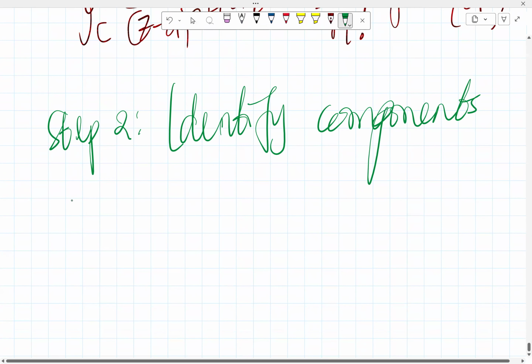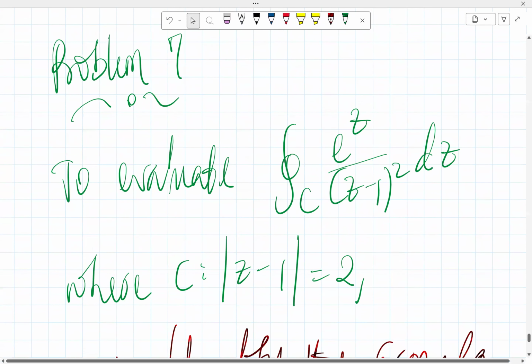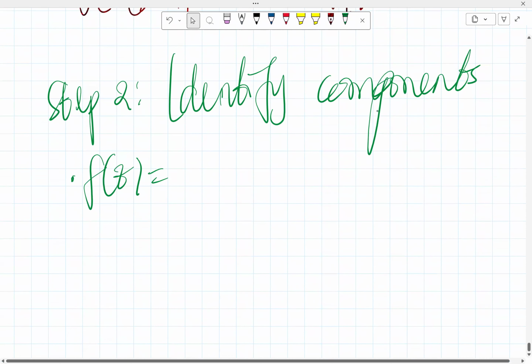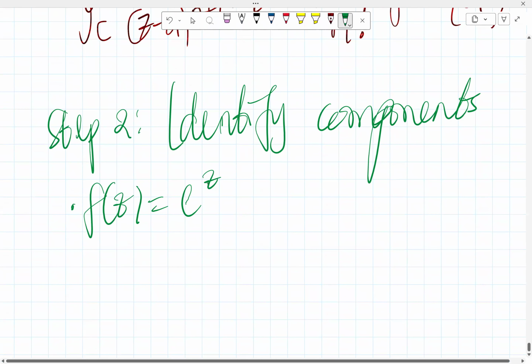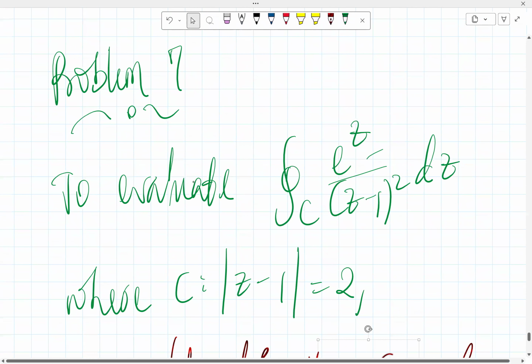Here, looking at the formula, f of z is at the top. So our f of z remains e raised to power z. Then next, we need a. So z minus a, we come here, z minus 1.